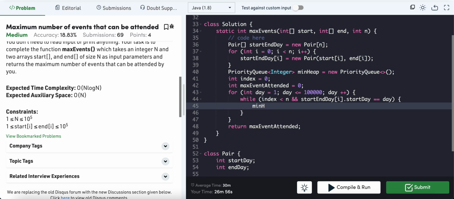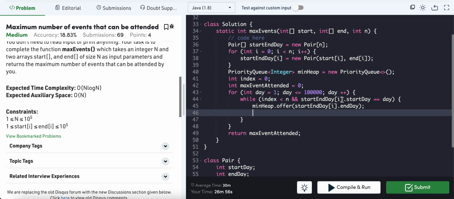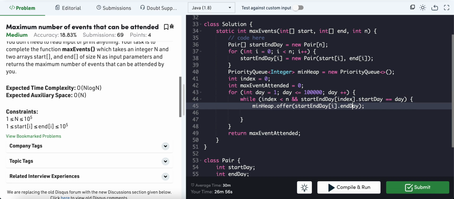That event is open, it has started. So minHeap.offer of the end day of the pair at index. Sorry, it's not i, it's index.